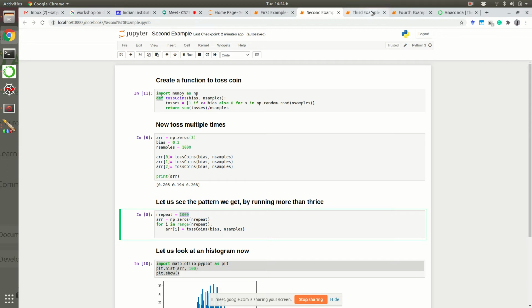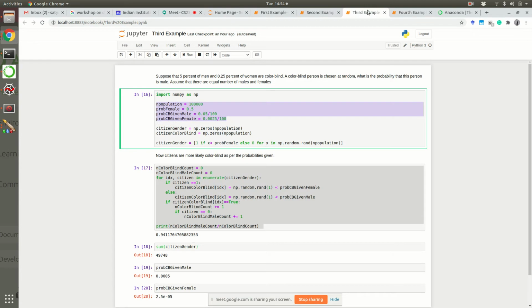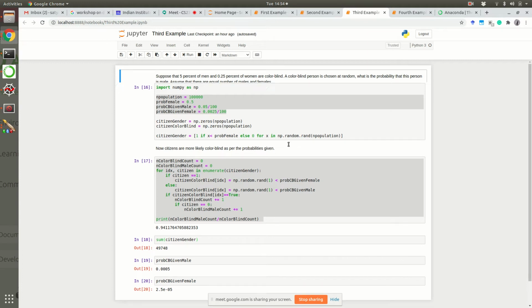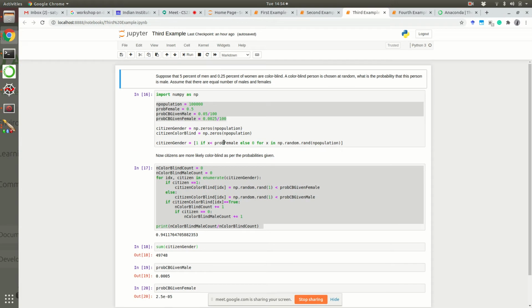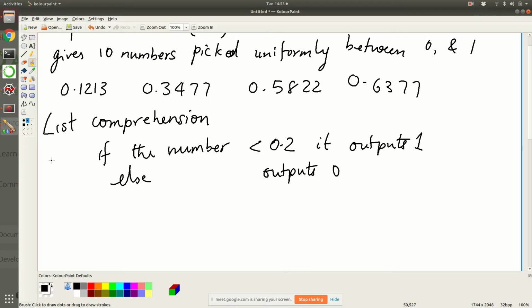So similarly, I have two other examples. Let me just quickly go through it. The first example is using Bayes rule. Suppose that 5% of men and 0.25% of women are colorblind. This is a problem for which you have to use Bayes rule. You know the formula now, you understand the concept. You can do this in two ways. The first way is you can actually write down the numbers and compute it. What I have in the code here is that I am doing a simulation. This entire exercise that we are doing here is called a simulation. Let me write that.